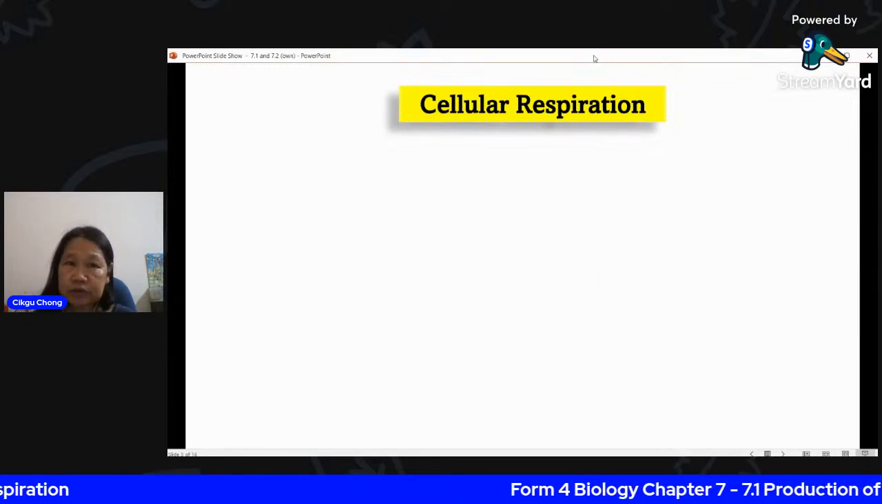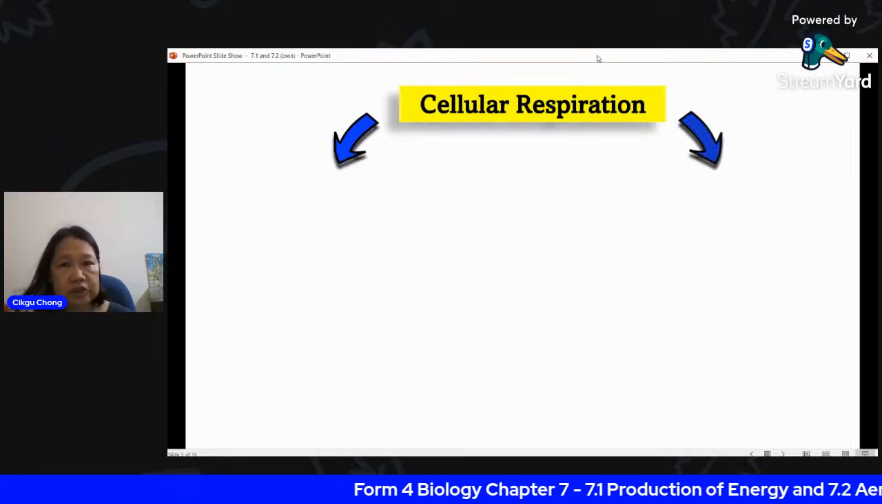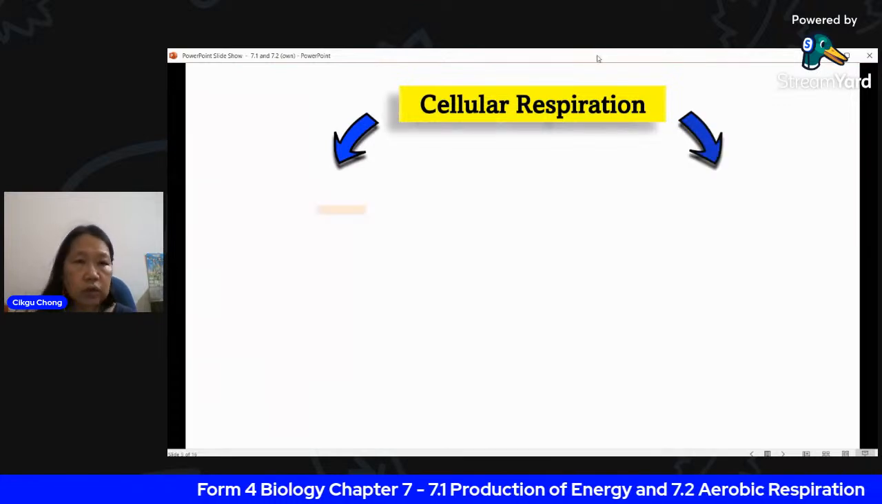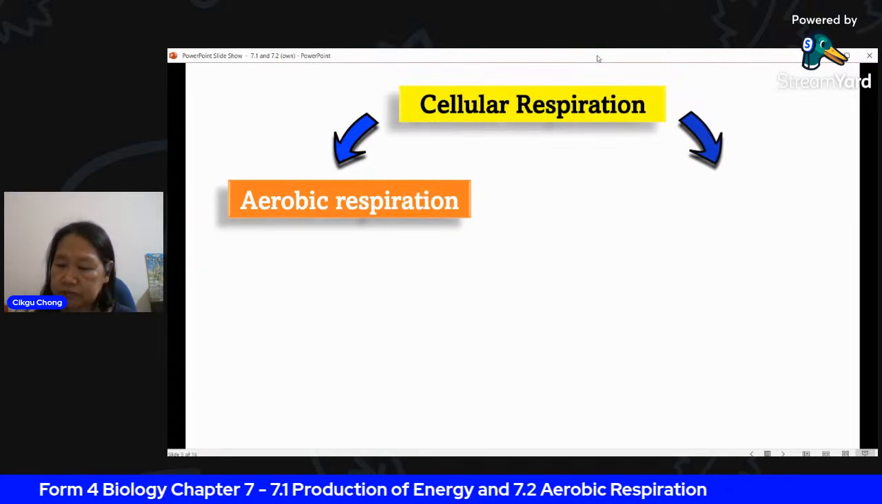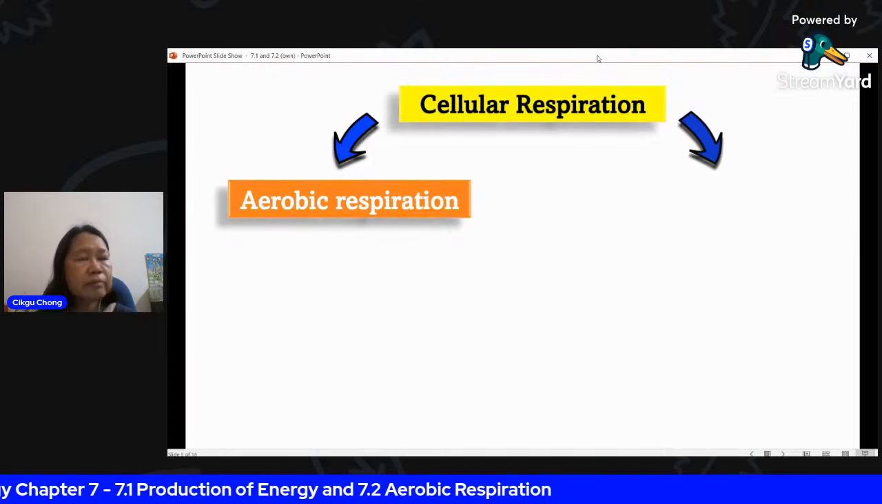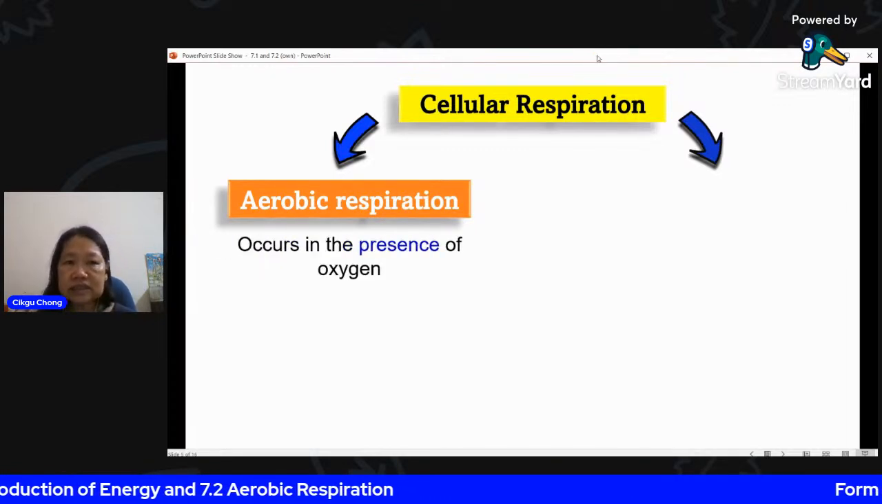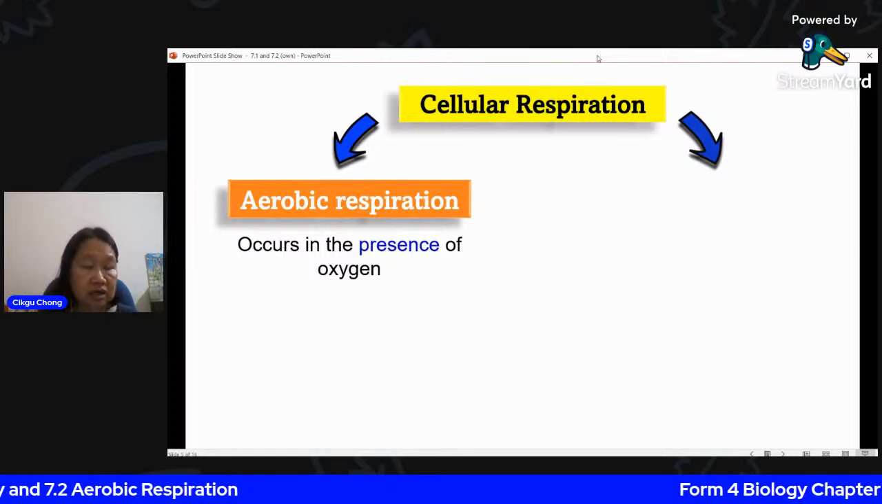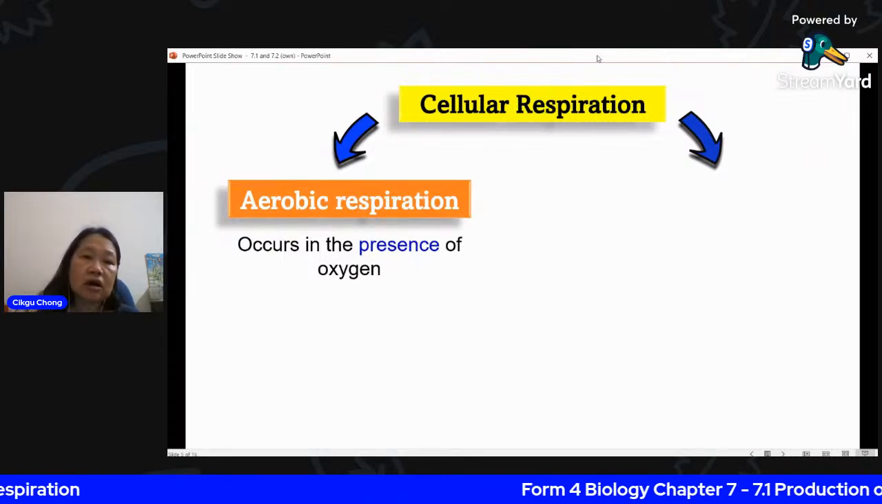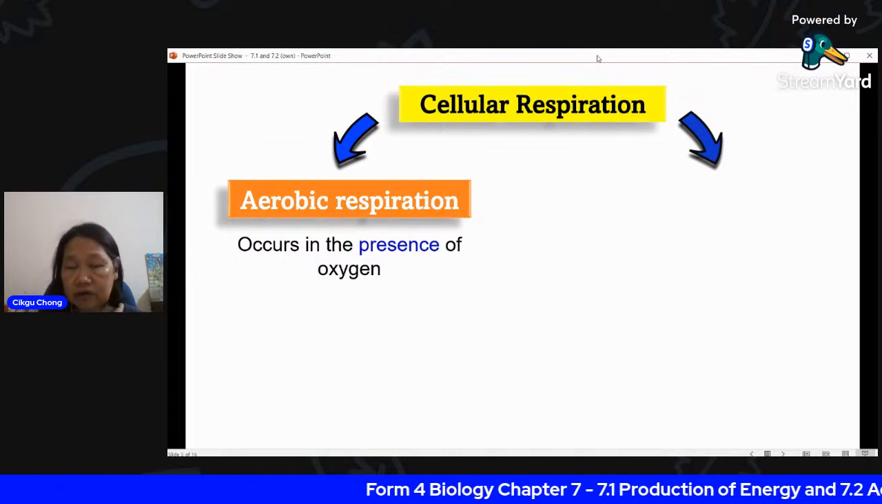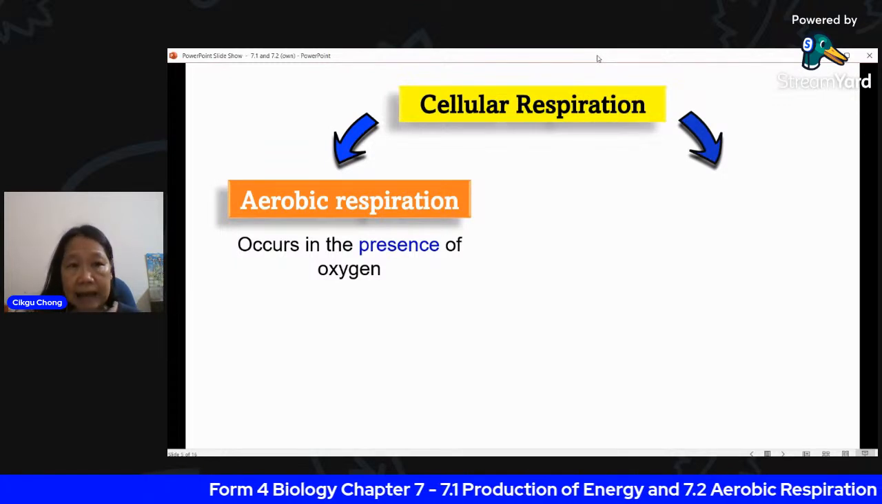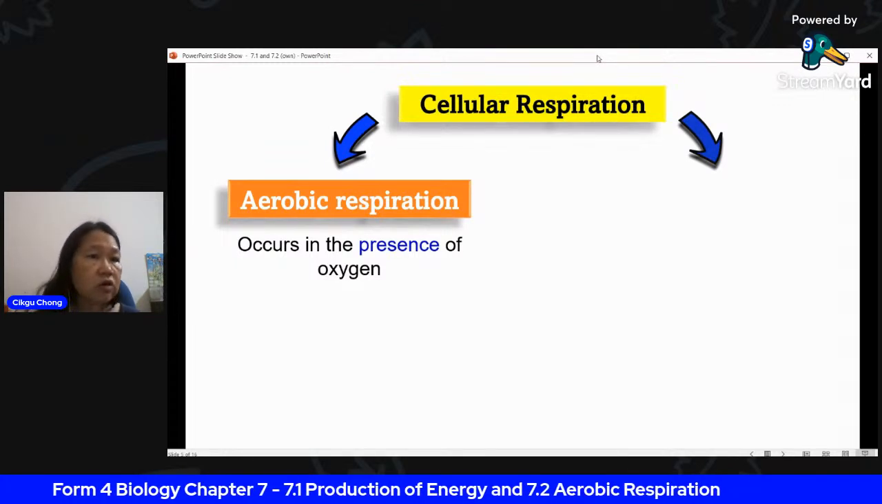So cellular respiration can be divided into two types actually. One is called aerobic respiration. Aerobic means with oxygen. So this is the type of respiration that occurs in the presence of oxygen. When there's enough oxygen, the type of respiration that is carried out is called aerobic.